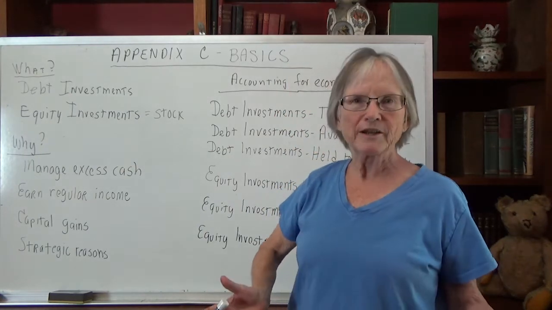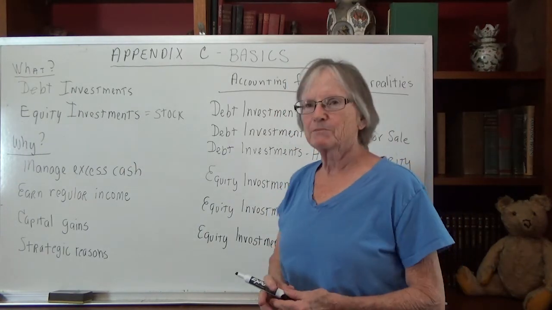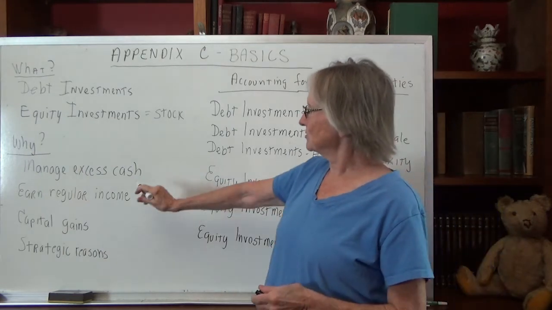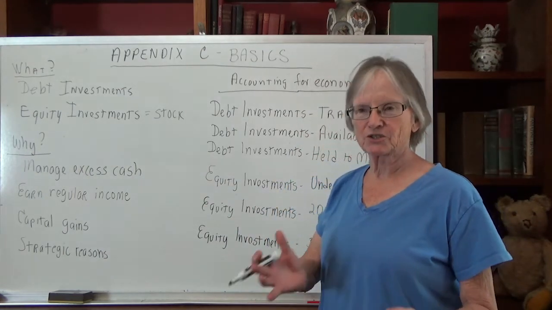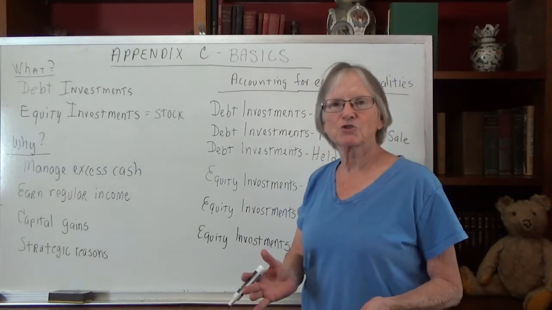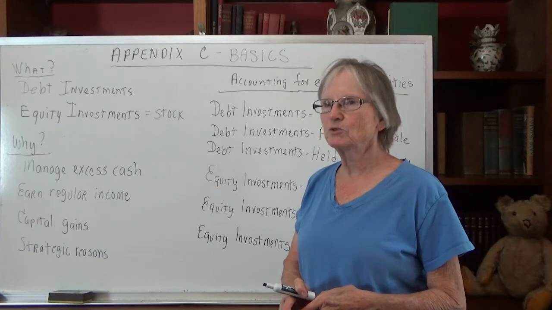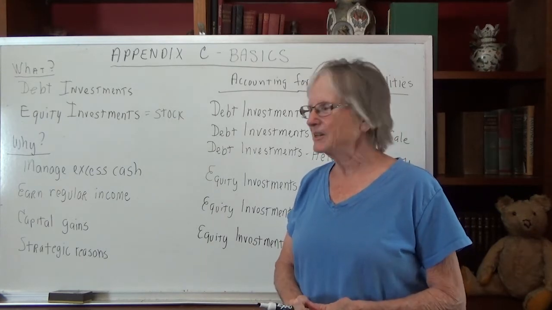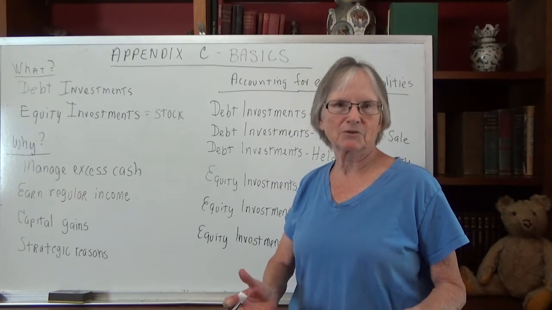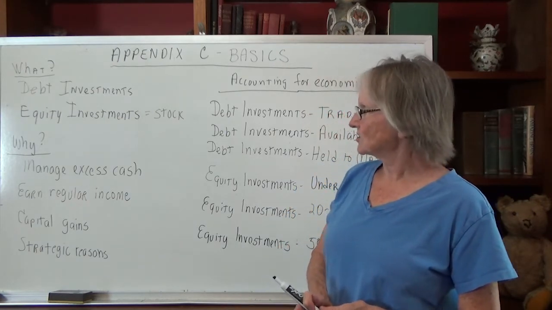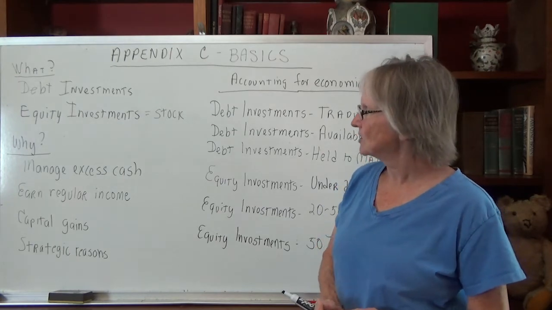Okay, so why do companies invest? Basically for good cash management. That can be one reason. They've got a little bit of extra cash. It doesn't make sense to have it sitting in a non-interest bearing account when you could invest it in a fairly safe investment that might be paying a 3 or 4 or 5% dividend. So managing excess cash would be one reason.